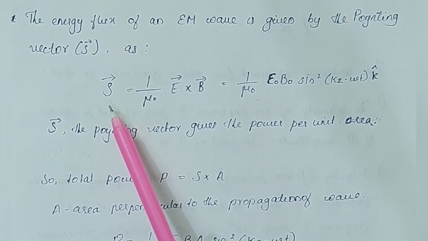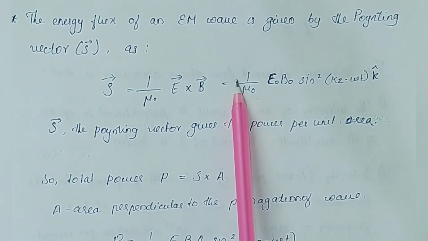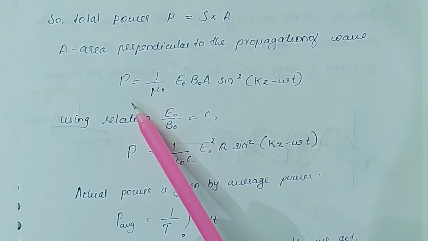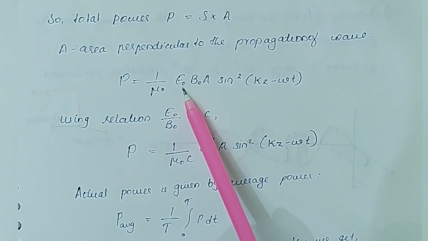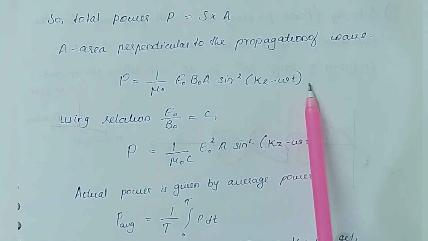The energy flux of the EM wave, which is given by the Poynting vector, represents the power per unit area of our EM wave. Therefore, the total power of our EM wave can be taken as the Poynting vector times the area perpendicular to the propagation of our wave. Therefore, the expression for power becomes 1 by mu naught E naught B naught A sin square (kz minus omega t).